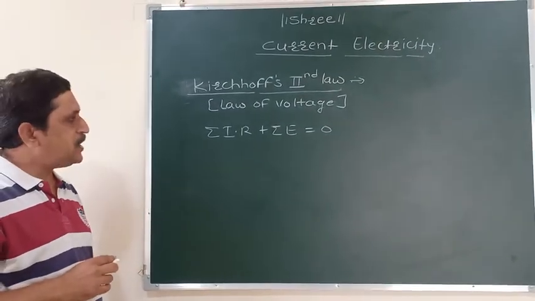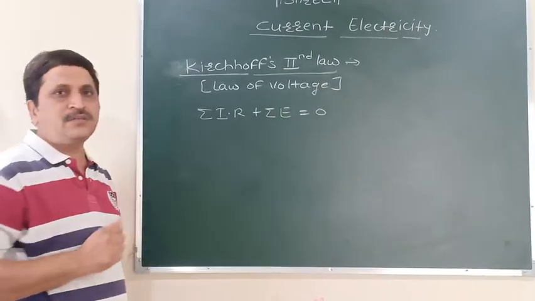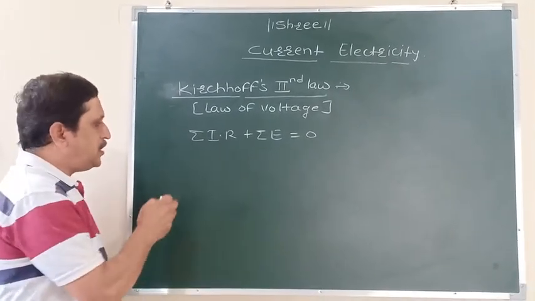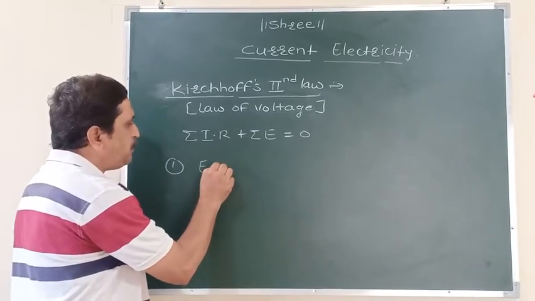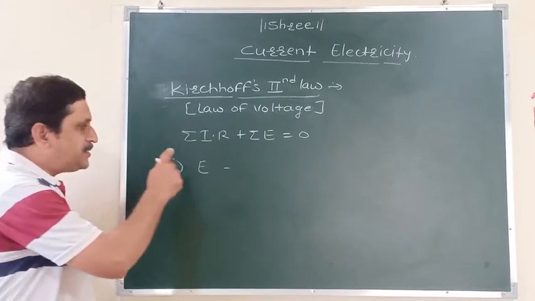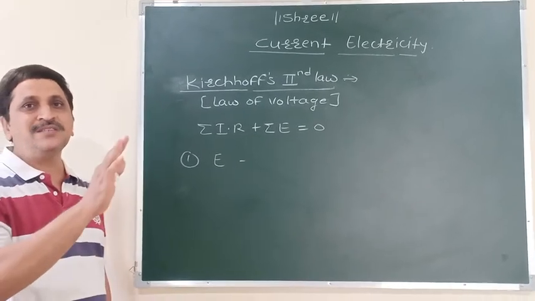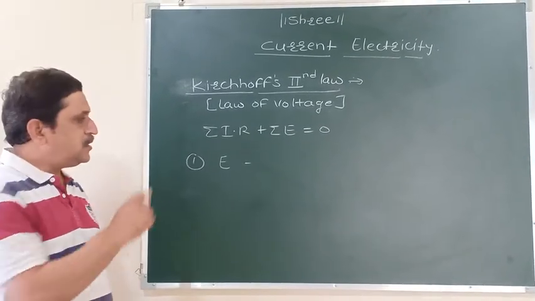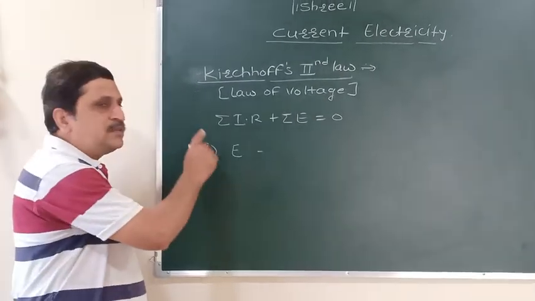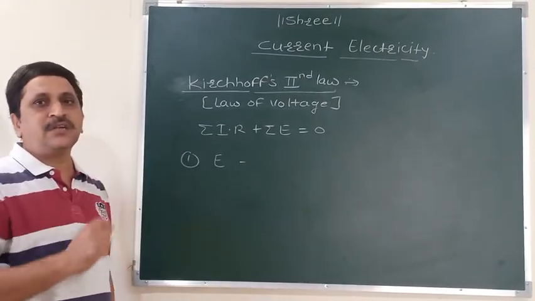Which are these two sign conventions? First sign convention is about the EMF of a cell which is connected in the circuit. According to the first sign convention, the EMF of a cell is taken as positive if that cell sends a current in the direction in which the loop is traversed. What I am telling, the EMF of a cell is taken as positive if that cell sends a current in the same direction in which that loop is traversed.